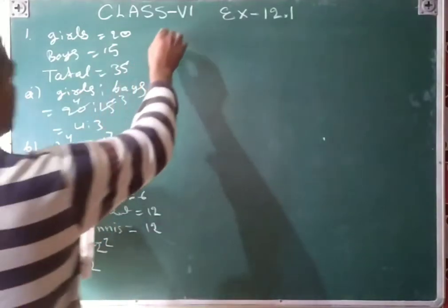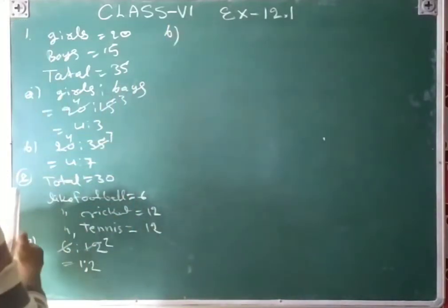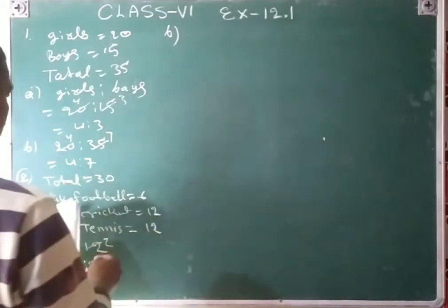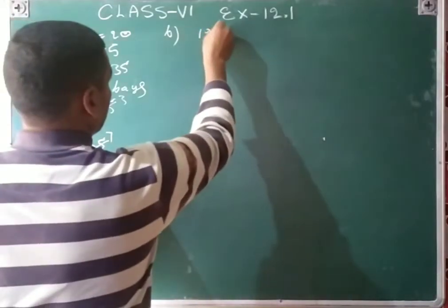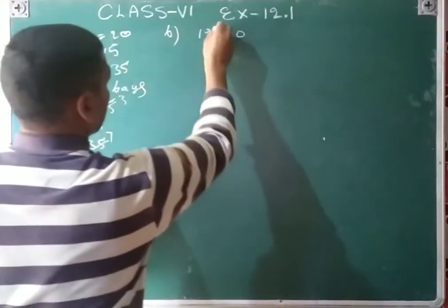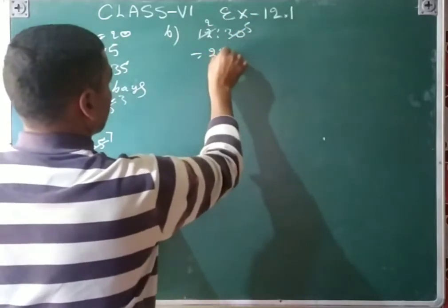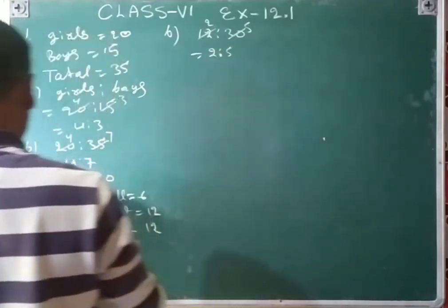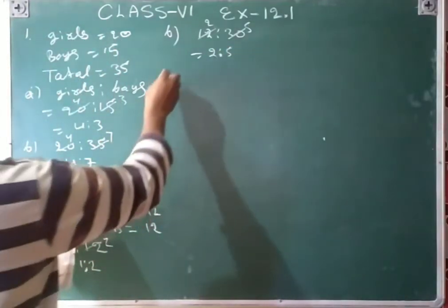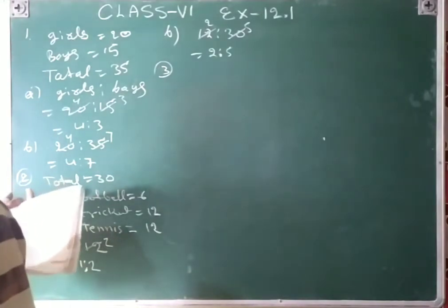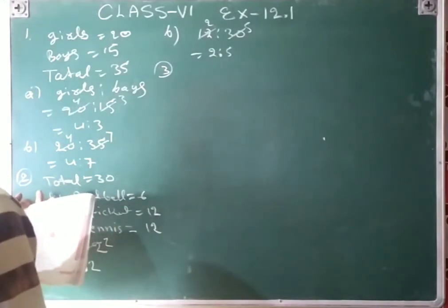And then the B part is the number of students liking cricket to the number of students in total. Cricket is 12 and total is 30. 6 2s are 12, 6 5s are 30, that is 2:5.